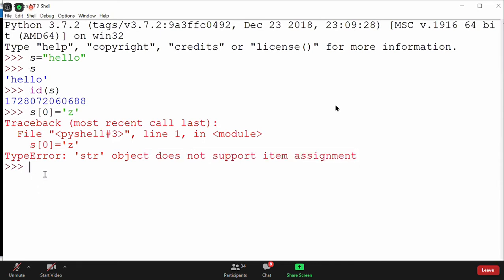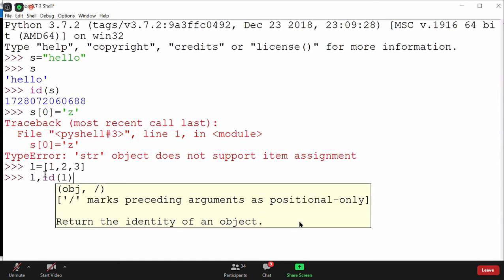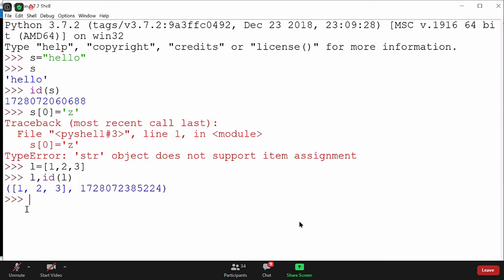Okay, understood. Thank you. Now let's see with list now. When I say list, I say the list is mutable. So I will print L and the ID of L. It will print me 123 and some address of the list.